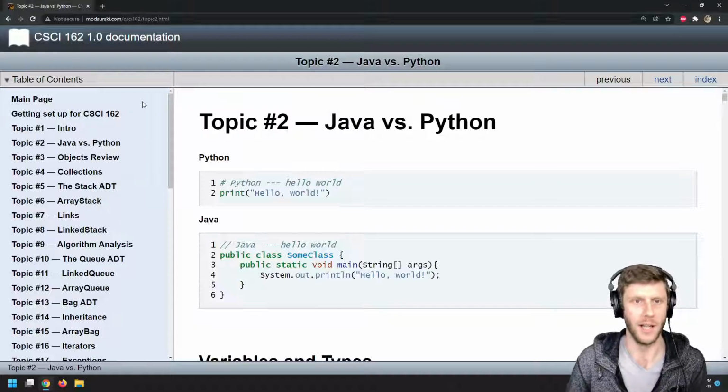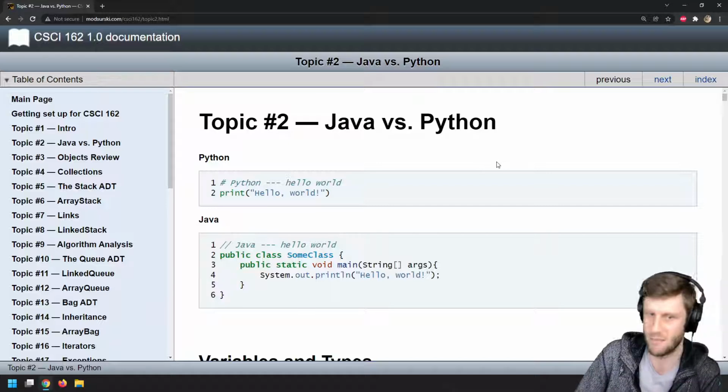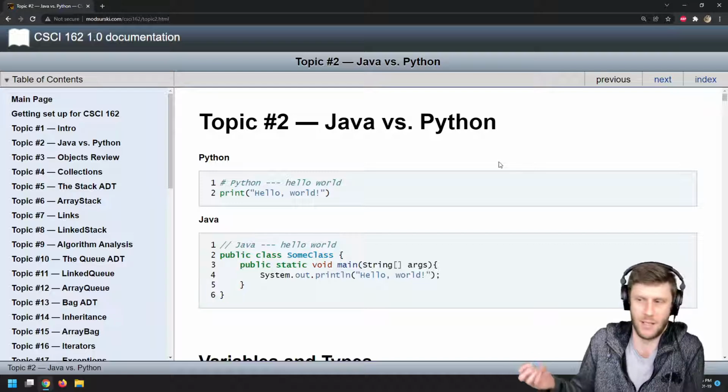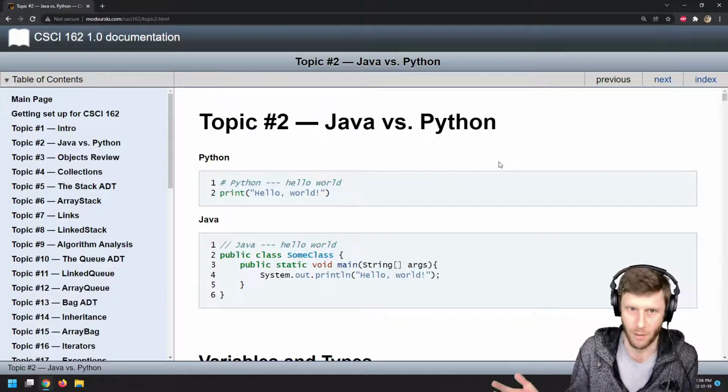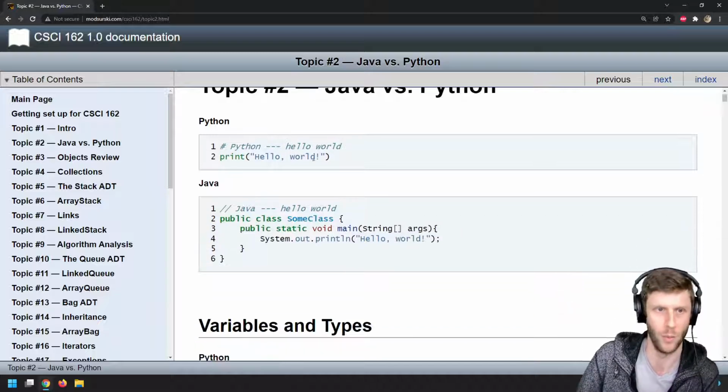Okay, all right. Topic 2, Java versus Python. This is really the main thing. This is like the only topic where I'm really going to sink teeth into, like Java, Python, okay? So we already saw our Hello World. Python, Hello World, Java, Hello World. Great. What's important here is this and line 4 here.